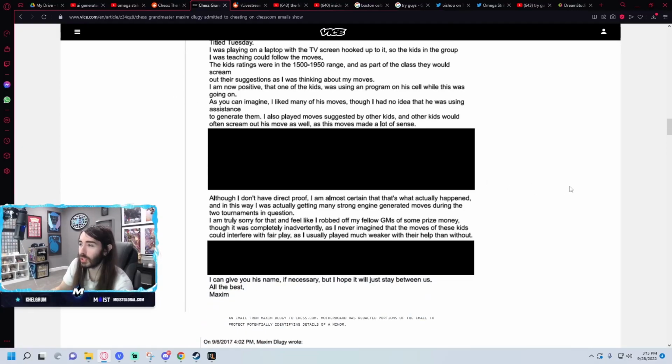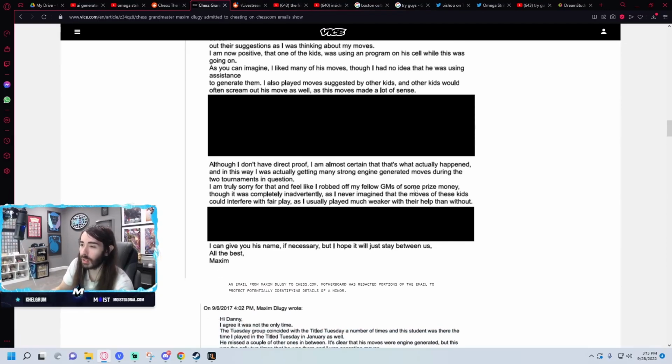I also played moves suggested by other kids, and other kids would often scream out his move as well, as this move made a lot of sense. That's all redacted, huh? Although I don't have direct proof, I'm almost certain that that's what actually happened, and in this way, I was actually getting many strong engine-generated moves during 2 tournaments in question.